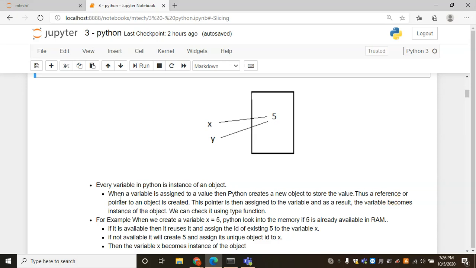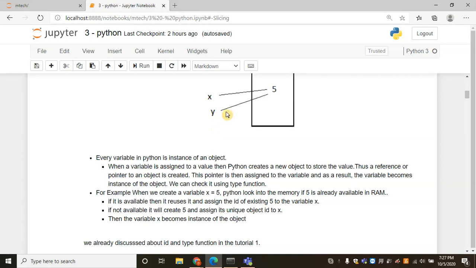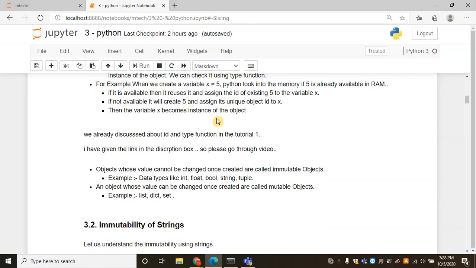So, a reference or pointer to an object is created. This pointer is then assigned to the variable, and as a result, the variable, here x, becomes an instance of the object. If the value is an integer, then x is an instance of object int. Similarly, if the value is a float, then x is an instance of object float. If you create some other variable, say y equal to 5, then the same ID is assigned to the variable y. We already discussed in detail the ID and type functions in tutorial 1. I have given the link in the description box, so please go through the video.